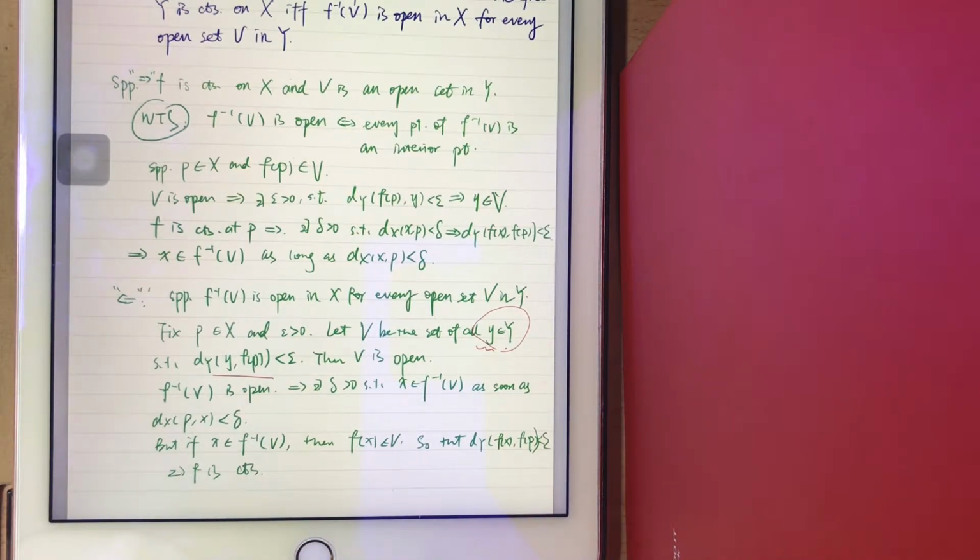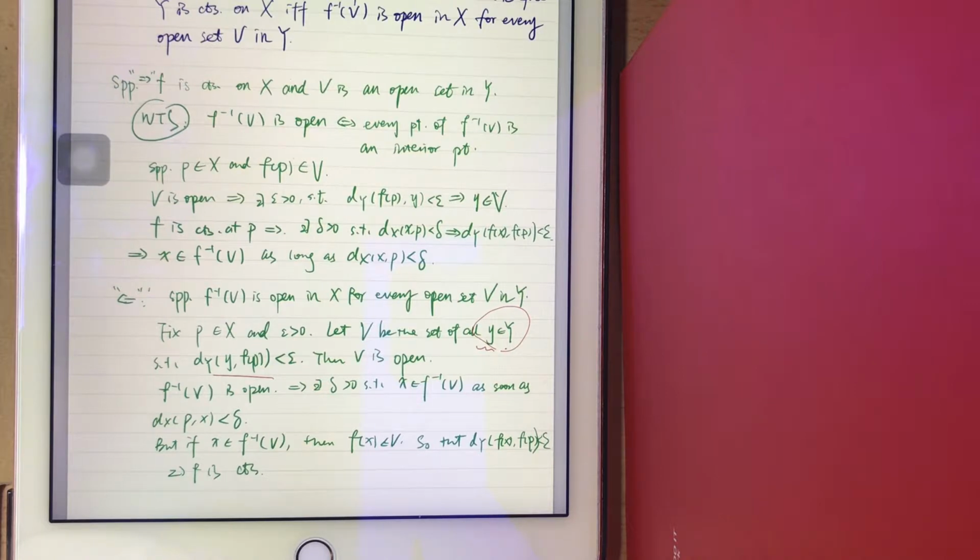So V is a set containing all the points in the ball centered at FP with radius epsilon, right? So V is open, because it contains all its interior points, right? And we also know that the inverse of FV is open.